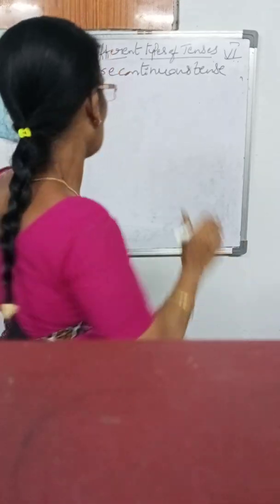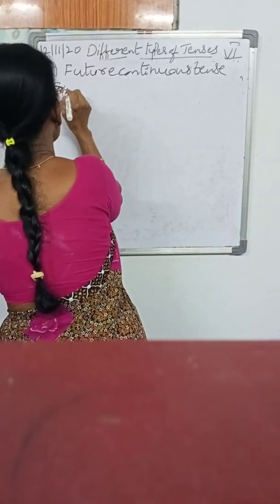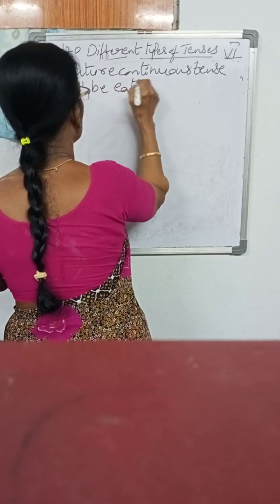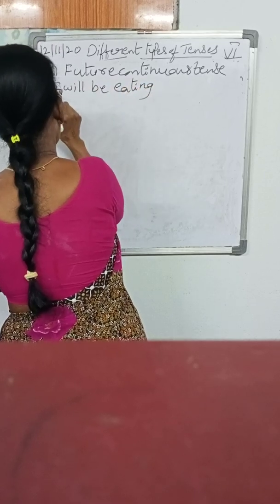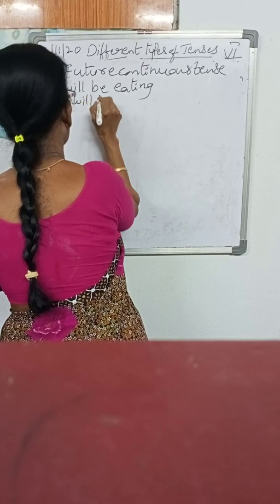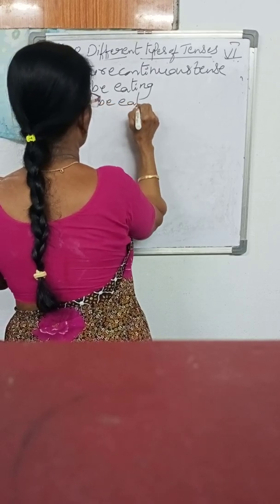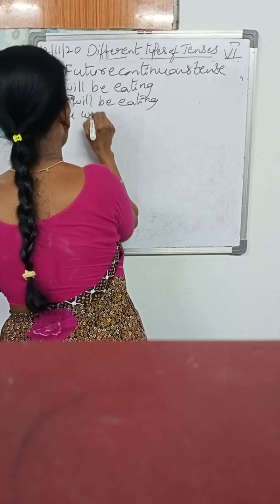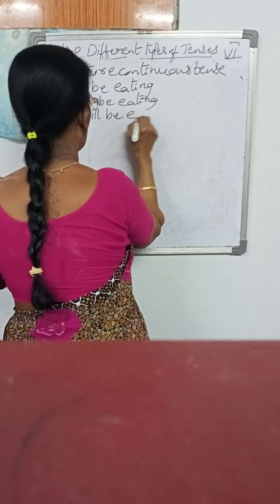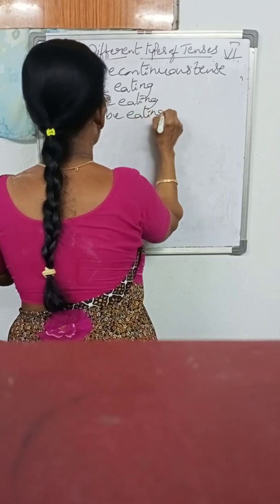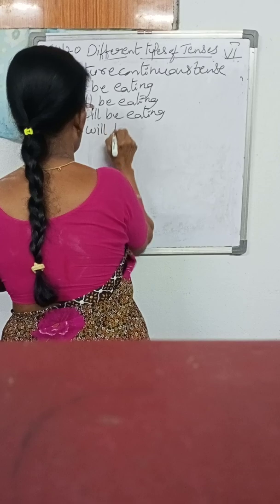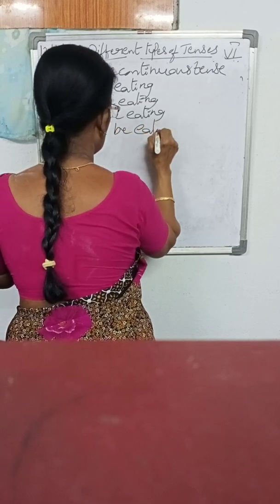But here what I am going to use, be careful: I will be eating. We will be eating. You will be eating. They will be eating.